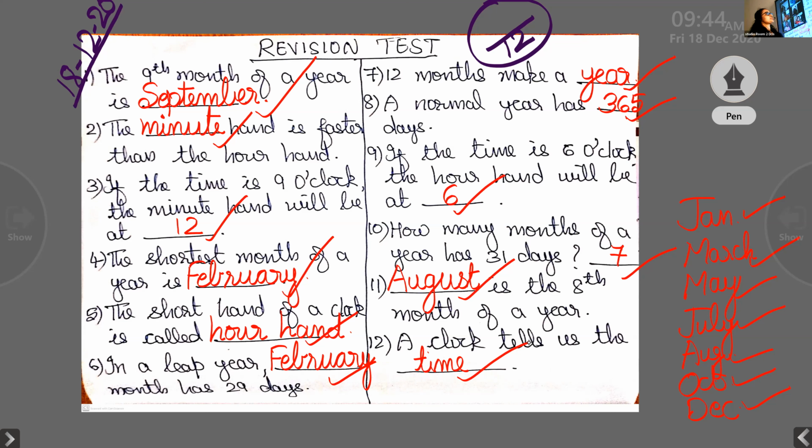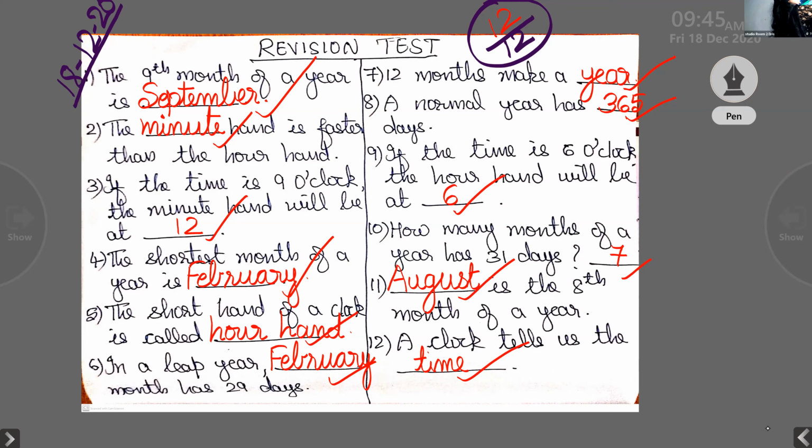So this was the revision test of time. If all the answers and all the spellings are correct, put a tick mark. We had already written 12, isn't it? Count the tick marks, and according to the tick marks, you put the mark over here. If you have 12 tick marks, write 12. If you have 11 tick marks, write 11 on 12.